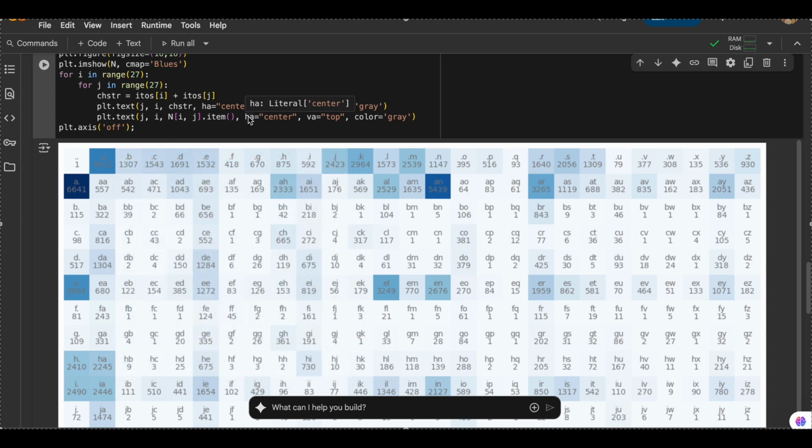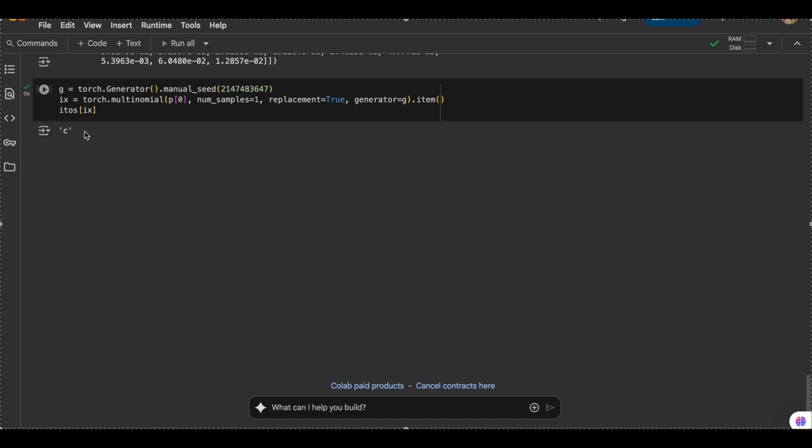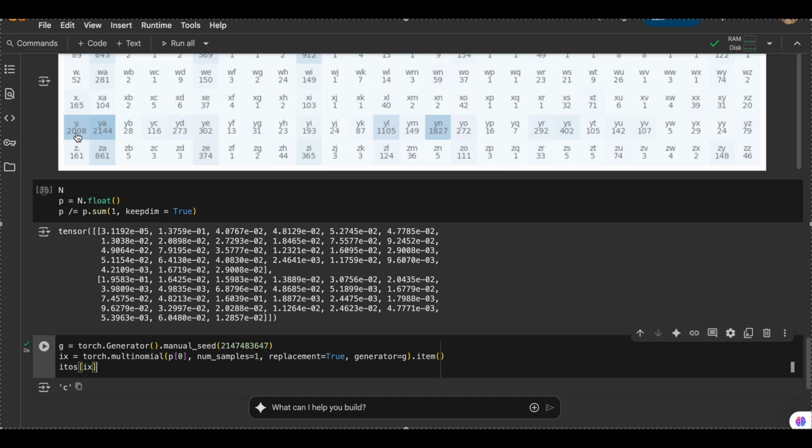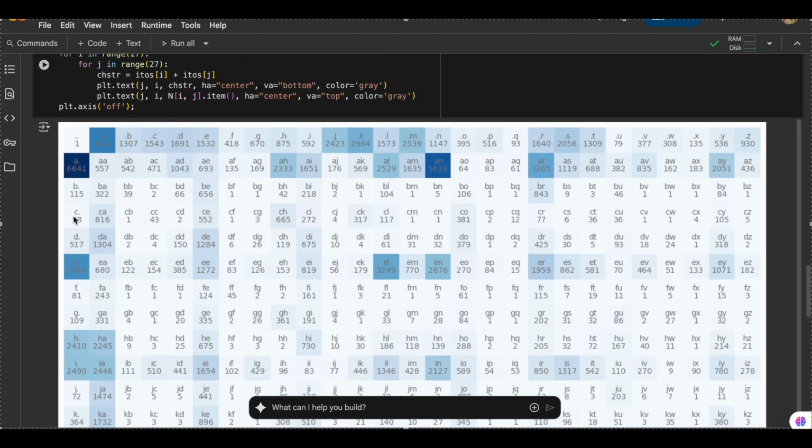And this is my point. We are not choosing the highest occurring letter, which is A. A might be the highest occurring starting letter for most of the names, but what we want is randomized choices, and the model is choosing C, which has a high probability but is not at all the highest, because we have A, K, J, M. There are so many letters which have a higher probability, but we also want a randomized decision. So the model has chosen C. Now we'll repeat the process I told you earlier. We'll go into C's row and then choose a bigram with a higher probability.